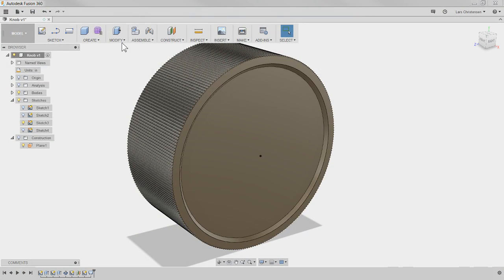All right, so I'm yapping away. Back to the model. Carl, how do we create this dimple in here? You know what? Anything that is round inside of Fusion, Revolve is your friend.